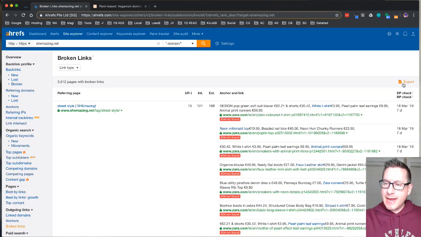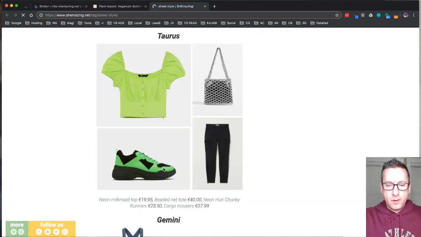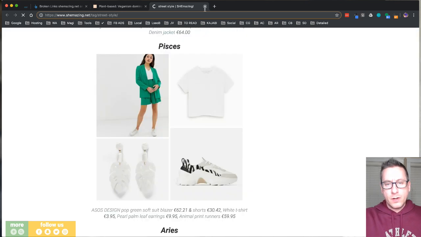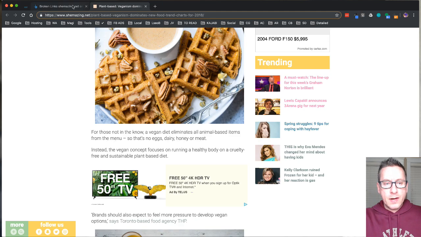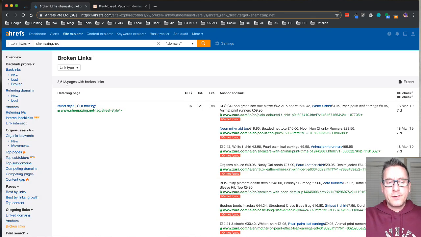But what we could do is then export this as a file. We can export it, and then we can go through it and look at the tags and omit the tags, because tags are going to have a lot of redundant information, meaning all this stuff that's going to overlap. So it's not really true 3,512 dead links. It's actually 3,512 pages with broken links, meaning 1,000 of those might be tags that are showing the same dead link.